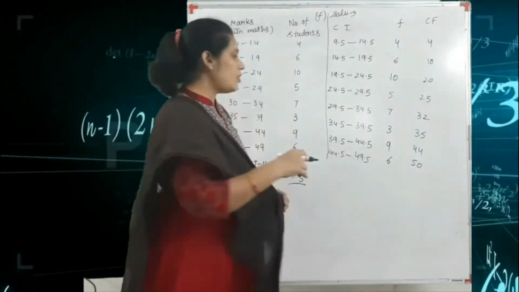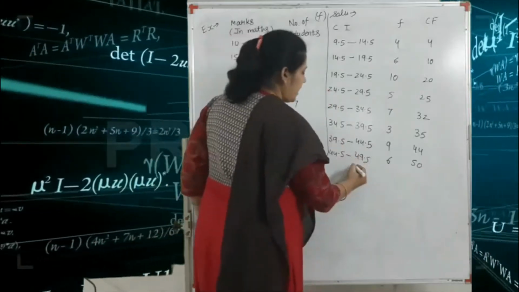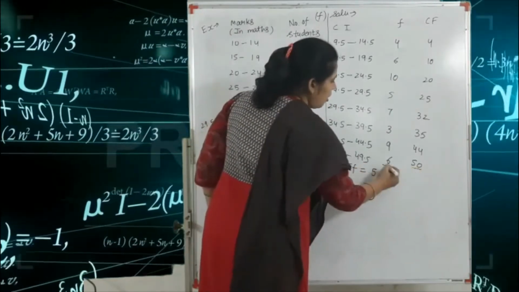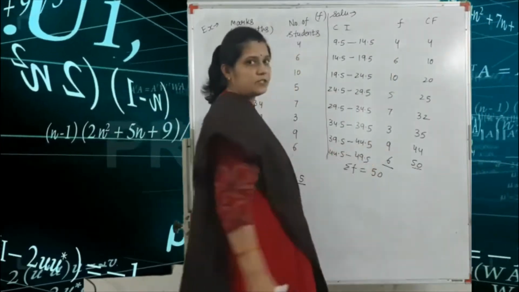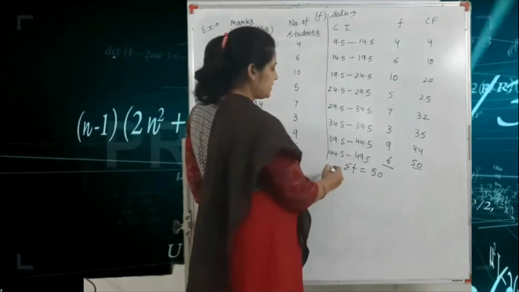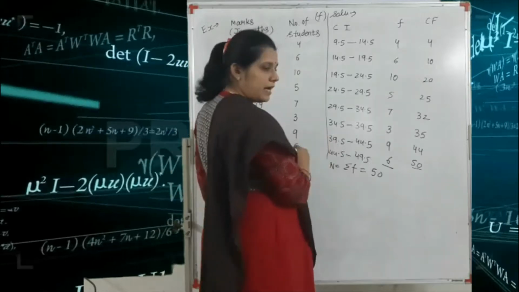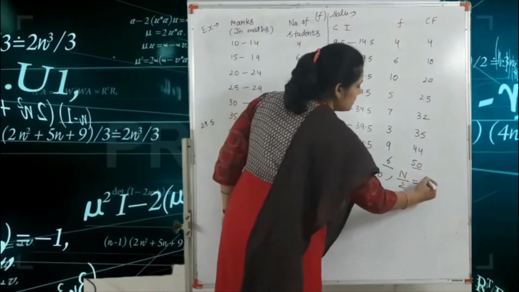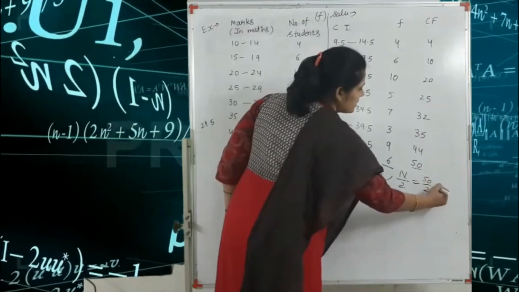Okay, so according to this, your summation F is equal to what? 50. This is the sum of all these frequencies. So you get summation F is equal to 50. That means this is your capital N. So we find N by 2. N by 2 is equal to what? 50 by 2 is equal to 25.